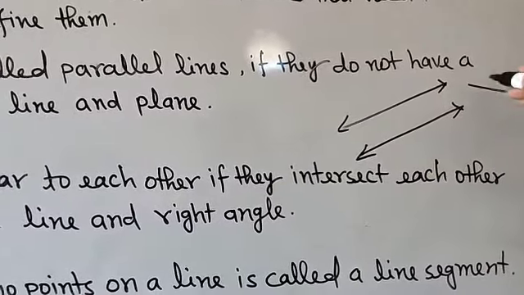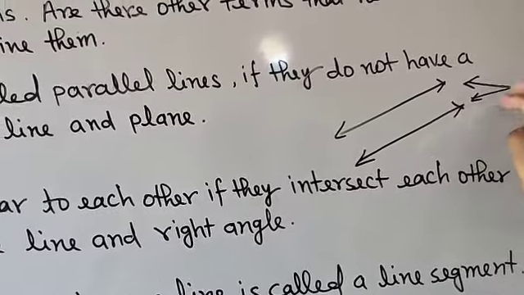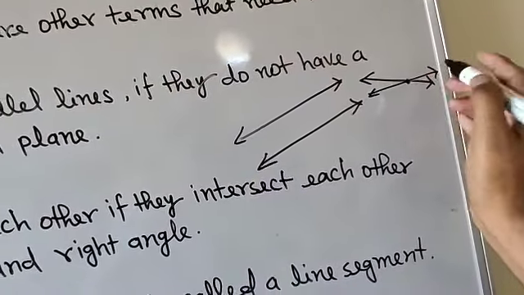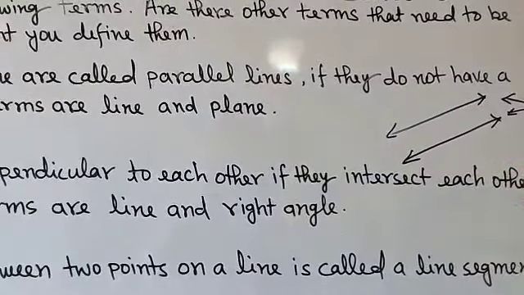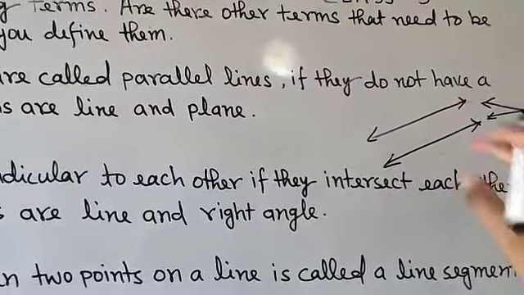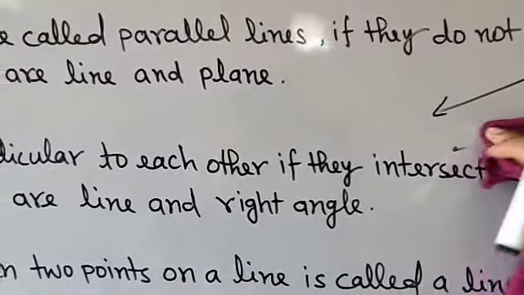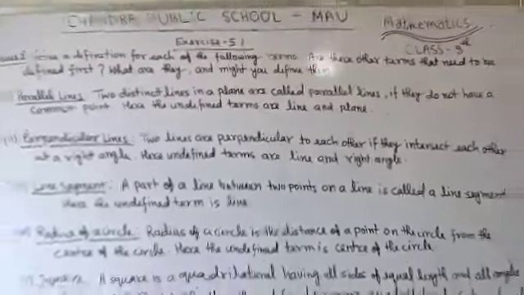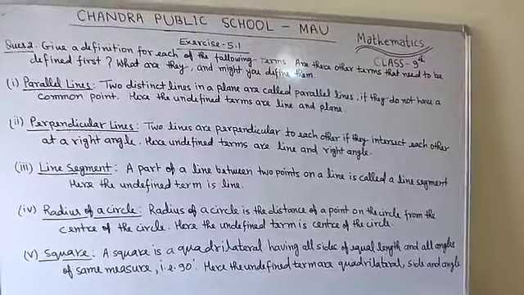If I draw the lines like this, you can find that these two lines have one common point here. So these two are not parallel lines. Two lines will be parallel if they don't have a common point. So here is the definition: two distinct lines in a plane are called parallel lines if they do not have a common point.